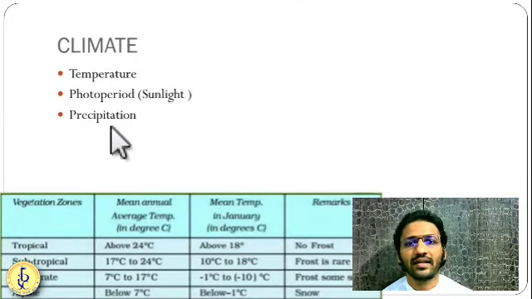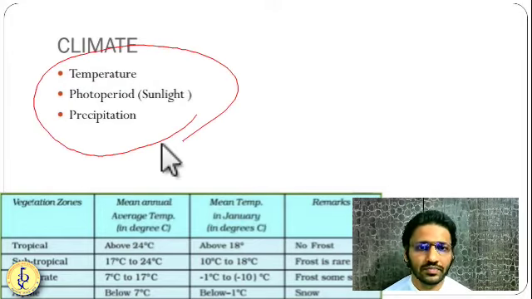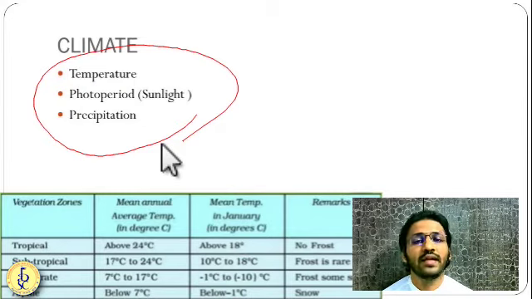Second is climatic factors. So in climatic factors you have temperature, photoperiod or amount of sunlight, and third one is precipitation. So temperature is one of the biggest determinants of the natural vegetation and wildlife. As we know, in the desert we have a different type of vegetation. In the Himalayas we have a different type of vegetation. Near coastal regions we have a different type of vegetation. So temperature is one of the biggest factors, as well as precipitation.